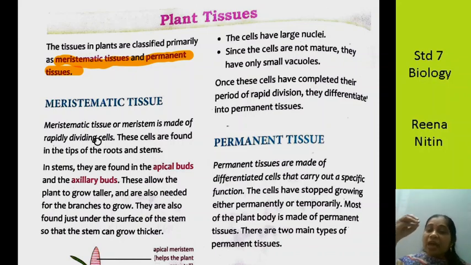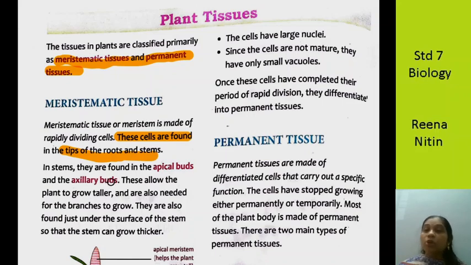Okay, now these are found over there. What is found over there? These meristematic tissues are found at the growing tips of the roots and in the growing tips of the stem. Okay, so you can underline that these are found. Where are they found? They are found in the tips of the roots and the stem. In the stem they are found in the apical buds and the axillary buds.